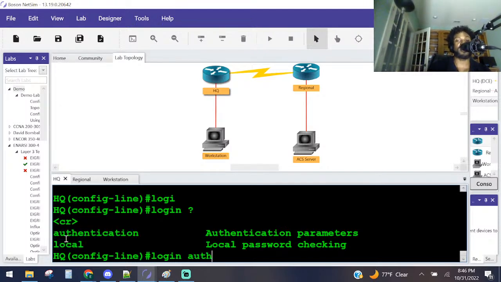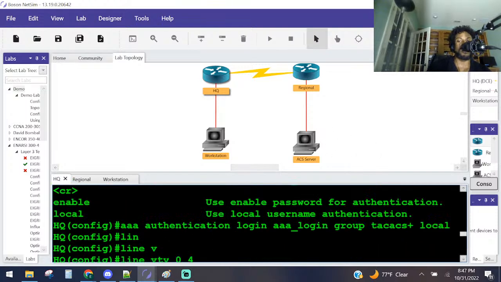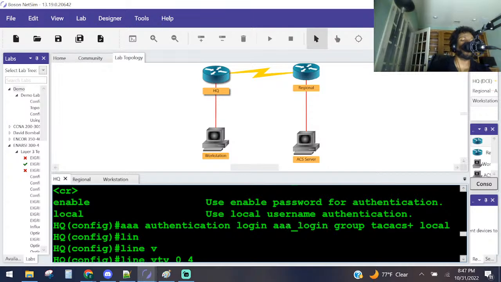So authentication, question mark. Default? They didn't say anything about creating default. Use an authentication list with this name. So we've got to type in the name. What was the authentication method? It was called AAA underscore login. That's the one we created. Where did we create it? It's in here somewhere. There it is right there. AAA login.